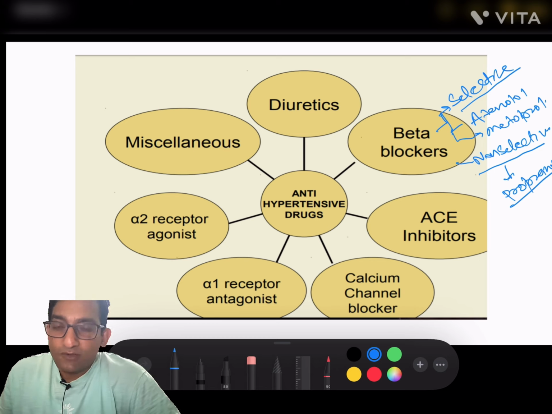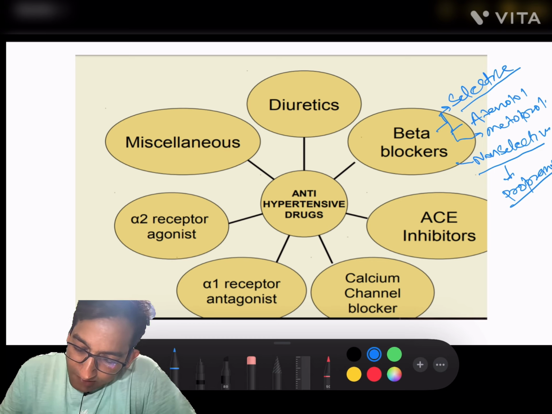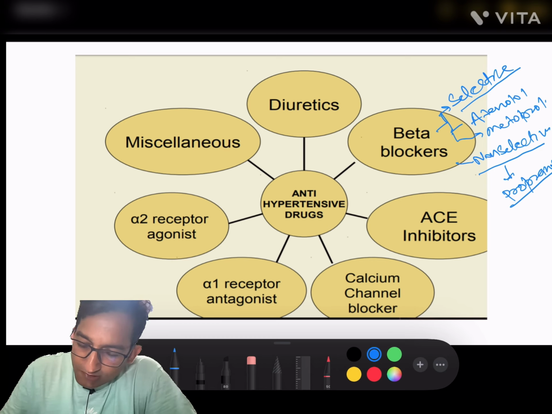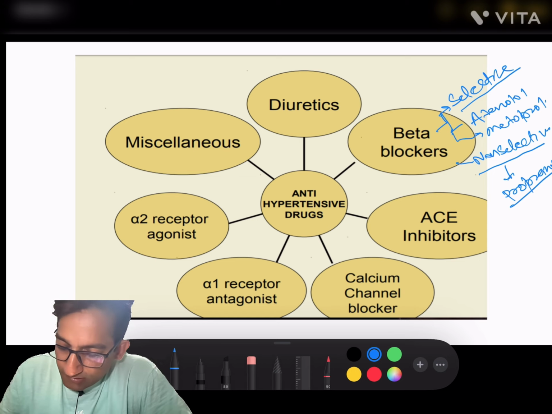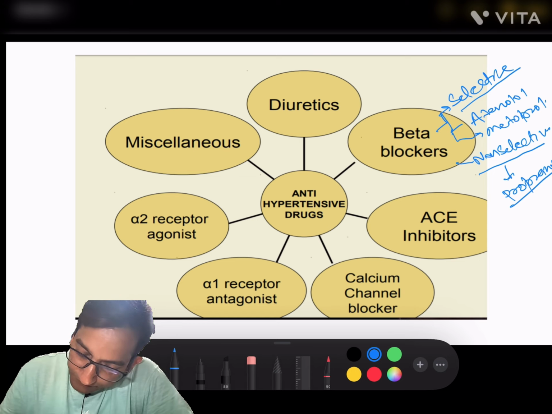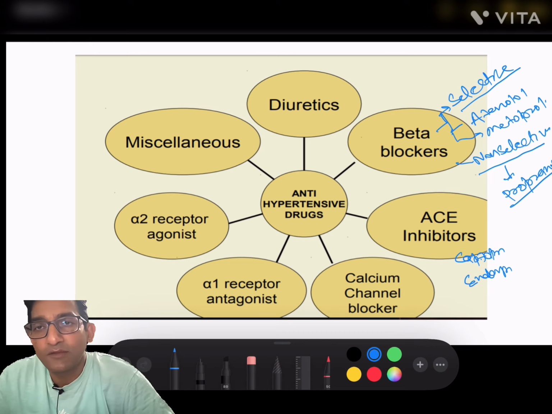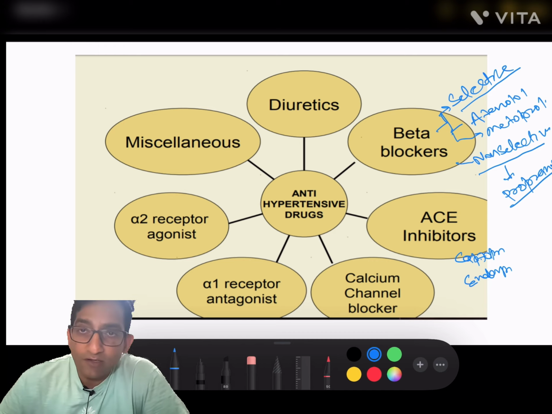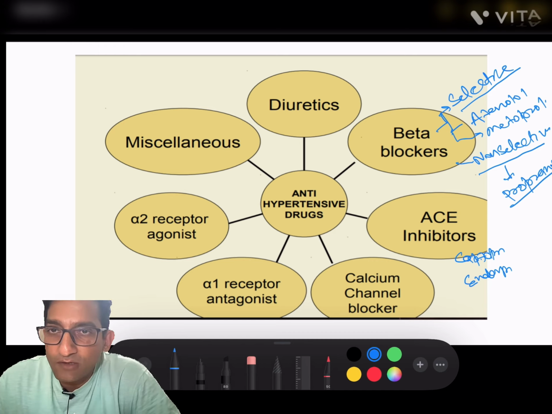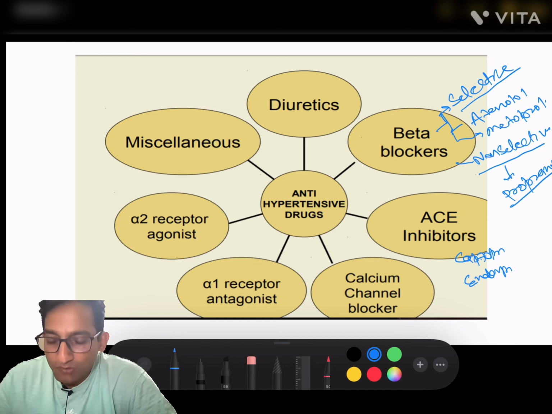Now, after the beta blockers, the next category is ACE inhibitors, angiotensin converting enzyme inhibitors. Examples are captopril, enalapril, and like drugs. These are drugs which prevent the conversion of angiotensin 1 to 2.